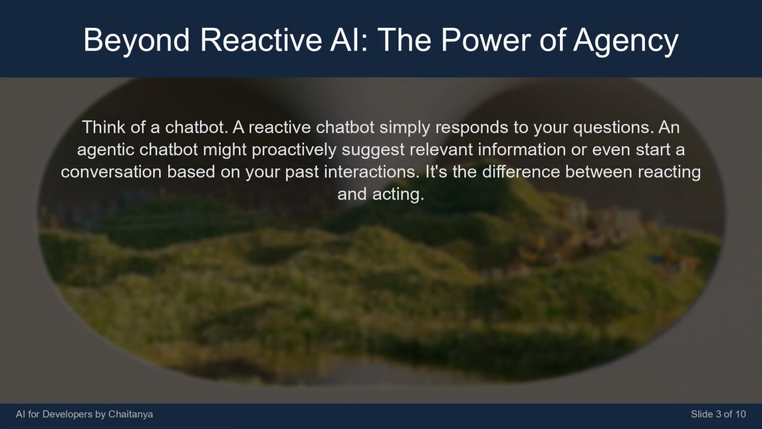Think of a chatbot. A reactive chatbot simply responds to your questions. An agentic chatbot might proactively suggest relevant information or even start a conversation based on your past interactions. It's the difference between reacting and acting.